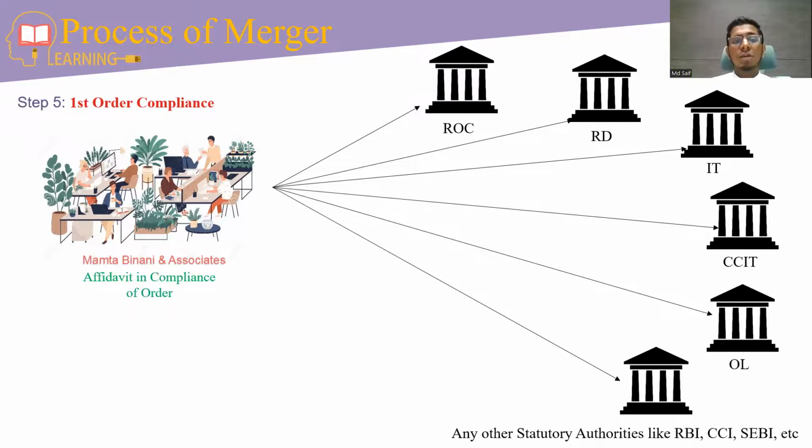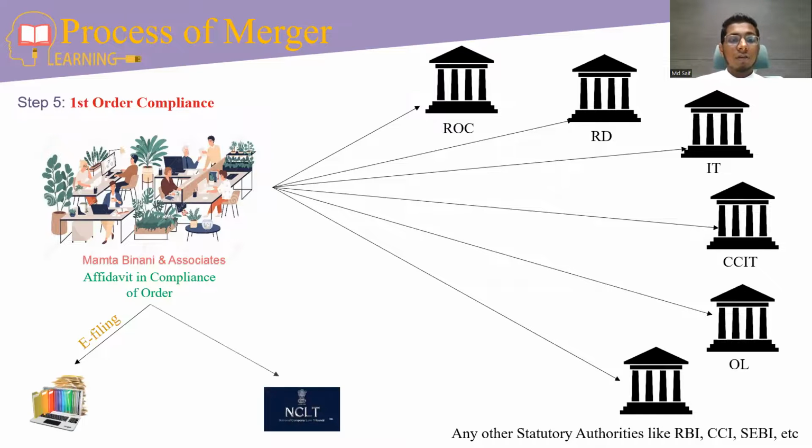Then we have to make the affidavit that we have complied with the order. The affidavit is first filed through the NCLT e-filing portal. Then we have to submit the physical copy to the NCLT. Kindly note that all the physical filings are done on a 1+1 basis.